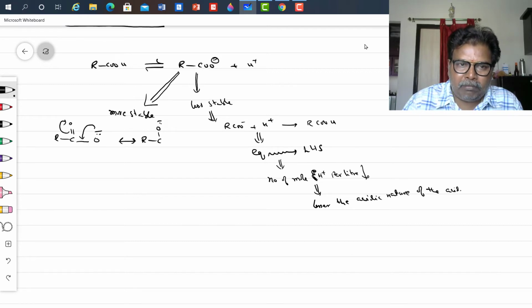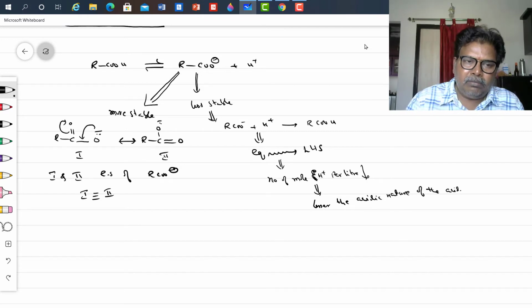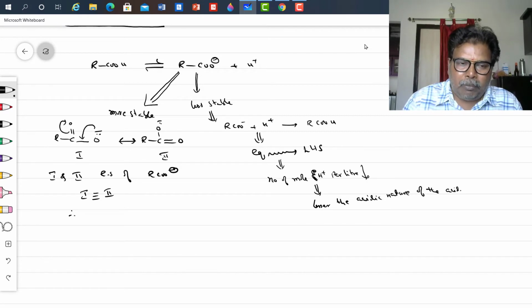R C minus double bond O. See, structure 1 and structure 2. These are canonical structures or resonance structures of RCOO minus, and 1 and 2 are identically equal. Therefore, this type of resonance is called equivalent resonance.